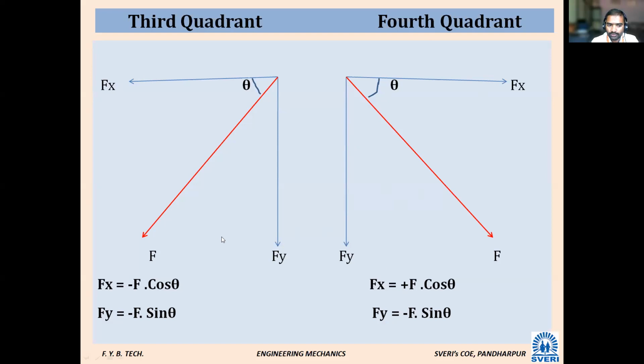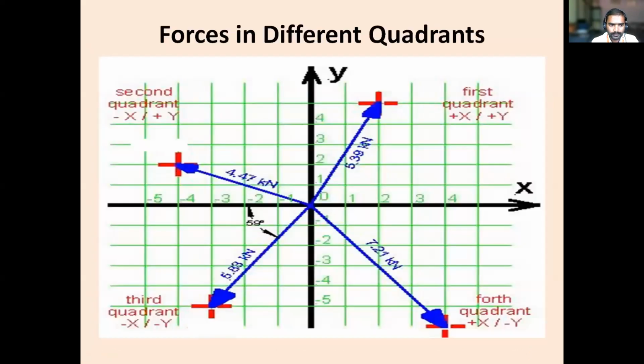This is when the force is going away from the origin. If the force is going towards the origin, then how will we do it? That we'll see. Whatever I have drawn there, it's the same thing here. In the first quadrant, both x and y are positive, correct? In the second quadrant, x is negative, y is positive. In the third quadrant, x is negative, y is negative. In the fourth quadrant, x is positive, y is negative. Okay, that's all.